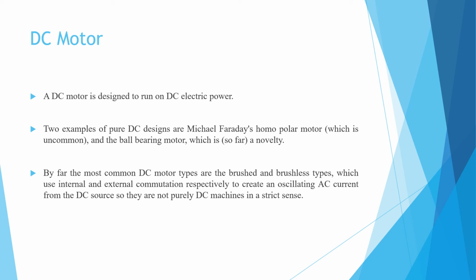By far, the most common DC motor types are brushed and brushless types, which use internal and external commutation respectively to create an oscillating AC current from the DC source. So they are not purely DC machines in a strict sense.